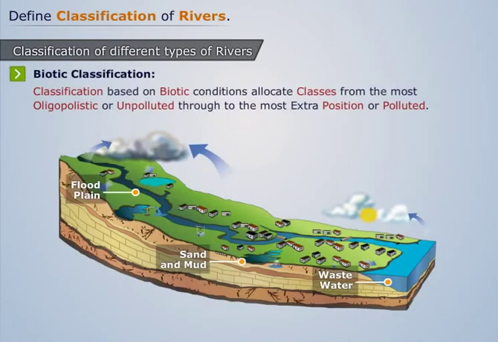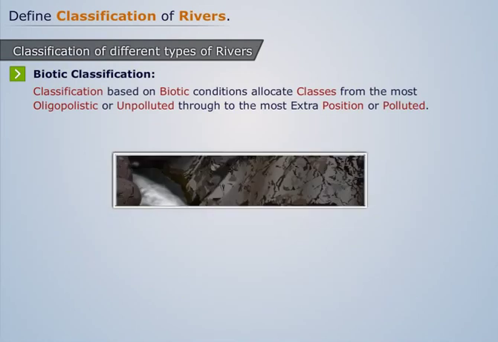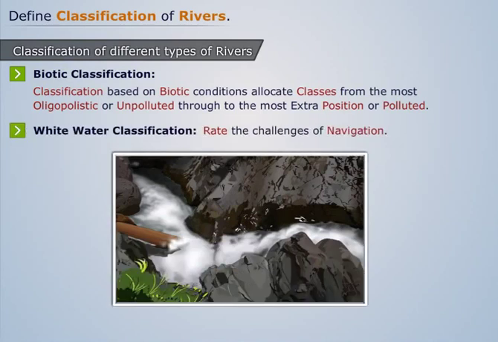Biotic classification. Classification based on biotic conditions allocates classes from the most oligotrophic or unpolluted through to the most eutrophic or polluted. White water classification. Rate the challenges of navigation.